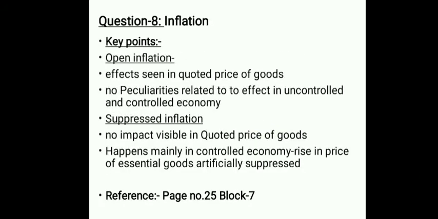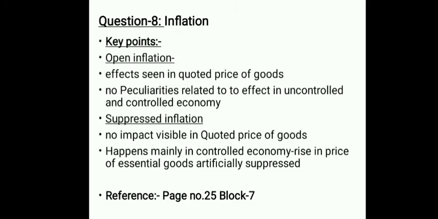The next question is regarding inflation. First of all, we should distinguish between open inflation and suppressed inflation. In open inflation, the effect of inflation will be seen in the quoted price of goods. That is, prices of goods will rise. However, in case of suppressed inflation, no impact will be visible in quoted price of goods.